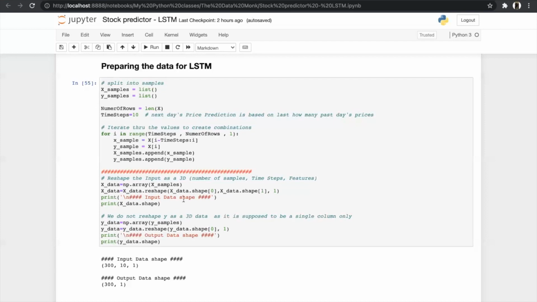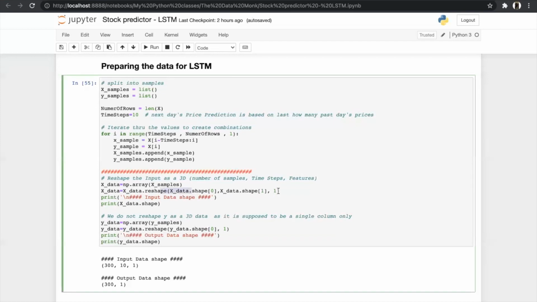So after creating the combination, we have to reshape our input as 3D, which means number of samples, timestamp, and feature. But for Y, we do not reshape it in 3D as it is supposed to be a single column only. So for Y, it is only number of samples and the feature, and there is no timestamp as we are predicting for our next day only. So by this reshape statement, we have converted into 3D, which means that this is our number of samples, this is our timestamp, and this is the feature. As you can see, this is the shape of the X data and this is the shape of the Y data, as it is 3D and it is 2D.